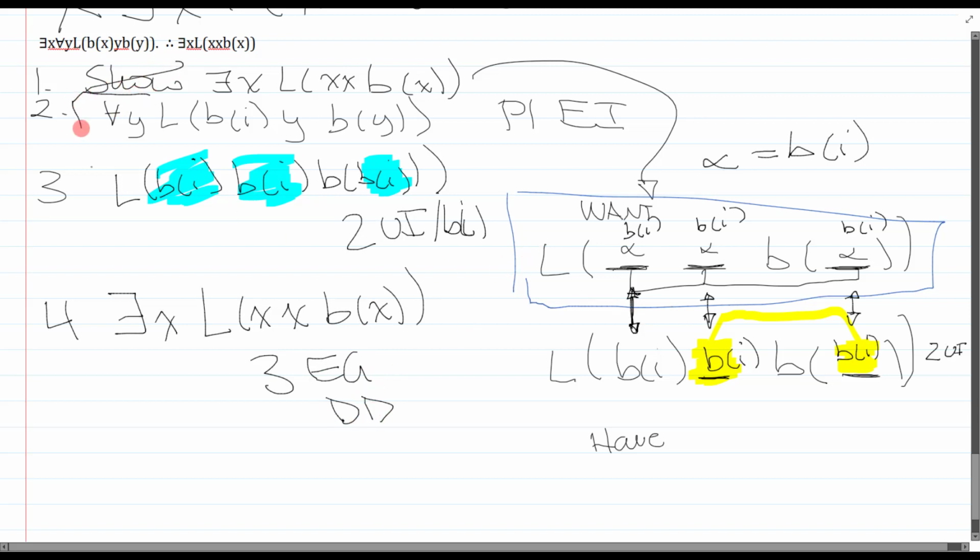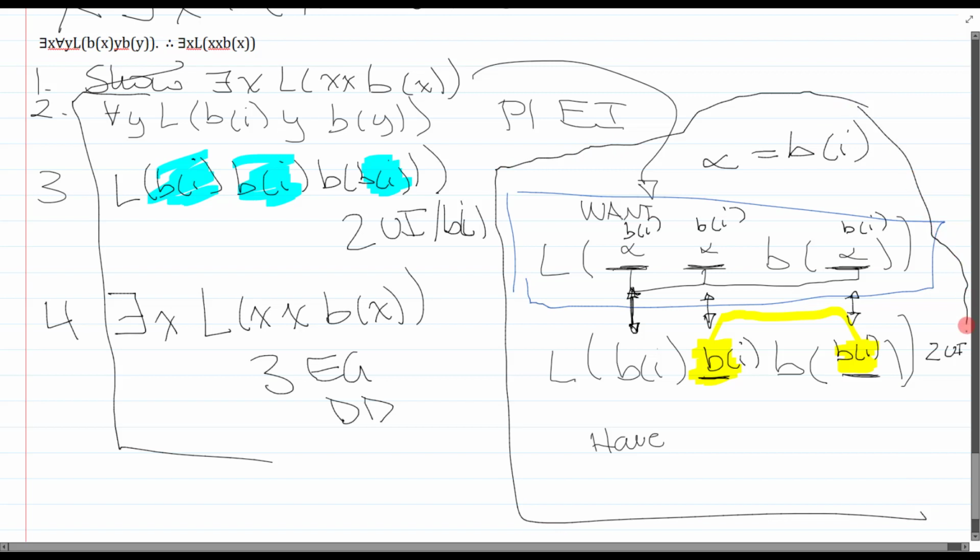So there's nothing to this. There's no new skills here. You've actually done puzzles like this already. It's just that never within a single predicate and never with operations. So I'm trying to show you that adding operations doesn't really matter, but it is really nice to do this sort of stacking on top of things. So whenever you have some odd matching puzzle, which is typically the result of universal instantiation, and particularly when you need to do an EG or something like that, it's very handy to stack the predicates on top of each other so you can just sort of see how the slots are going to flow, and then it should basically make it obvious what you're supposed to do from there.